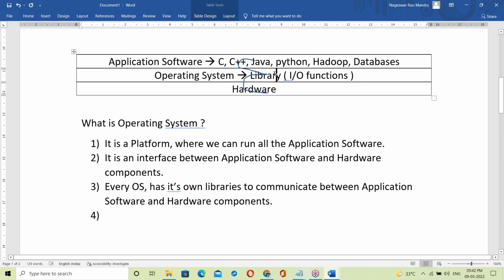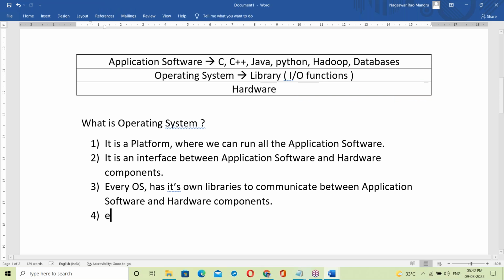Before starting execution, these programs first link with the OS library. That linking can be static linking or dynamic linking. Suppose C and C++ use static linking, while Java and Python use dynamic linking. We'll discuss what static linking and dynamic linking are, and I'll explain clearly. Every program has to link with the OS library to communicate with hardware components.